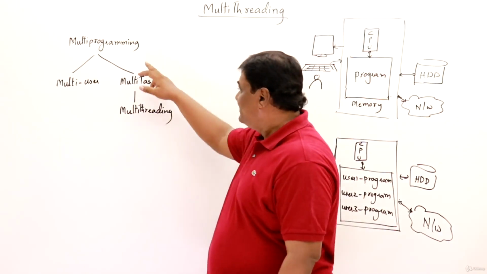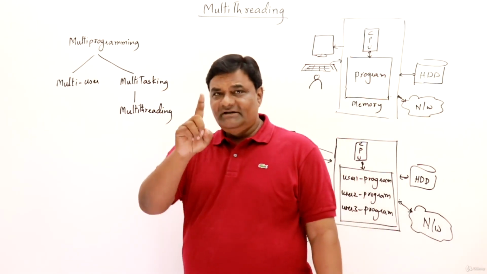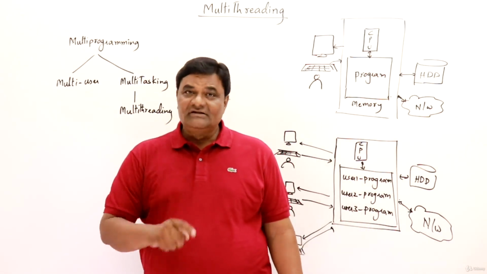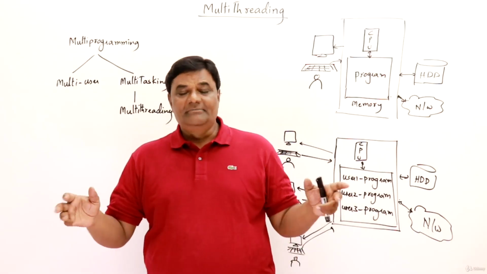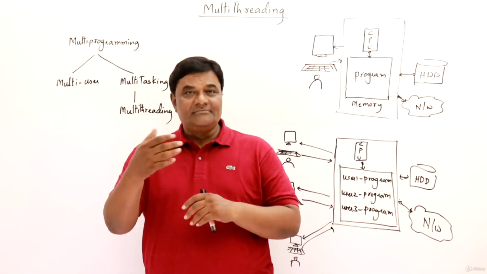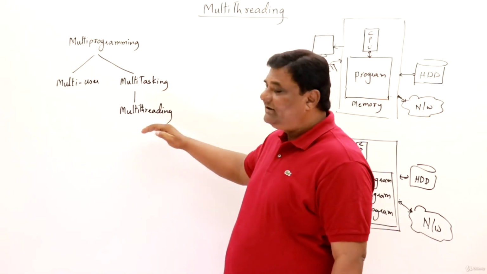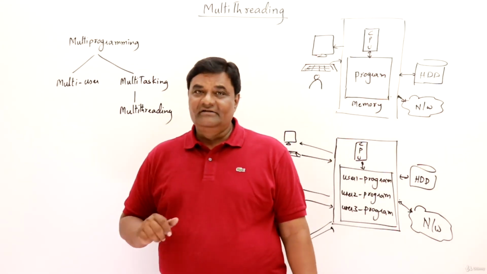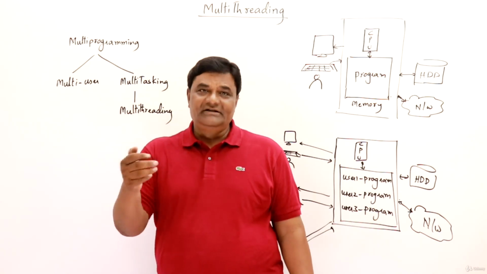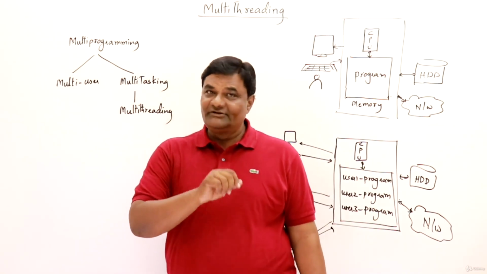And the second form is multitasking. This will be a single user only, but multiple tasks can run simultaneously. A single user will run multiple tasks. Then under multitasking, another form of multitasking is multi-threading. So multi-threading is a type of multitasking. So again, this is for a single user.